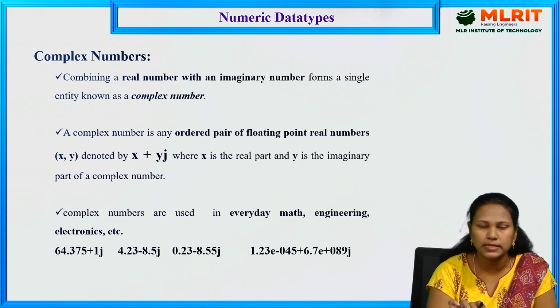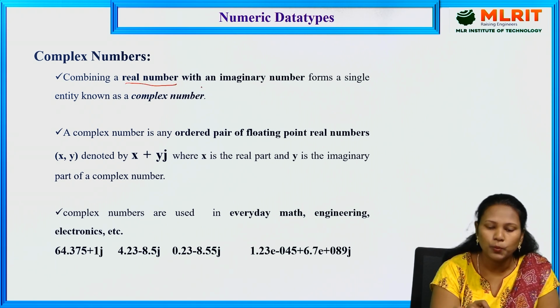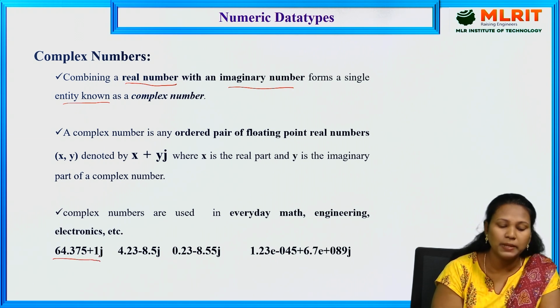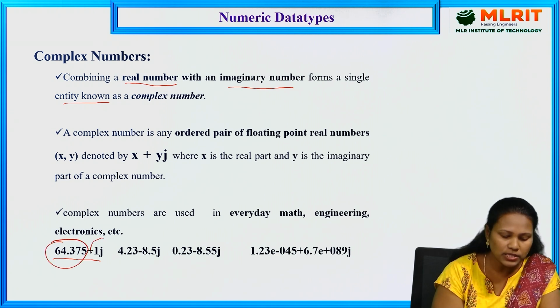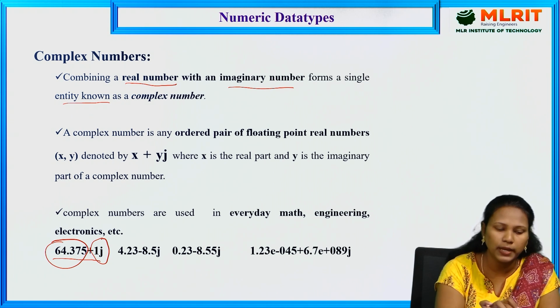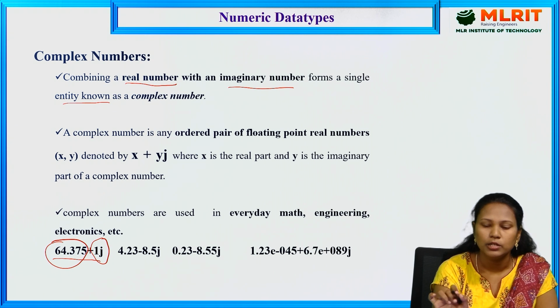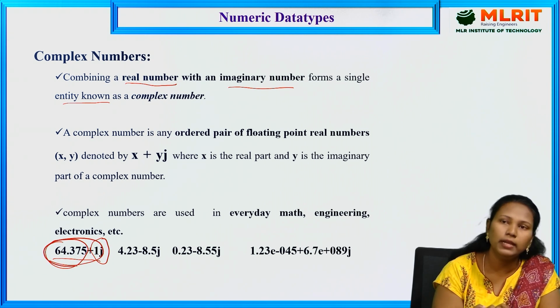Next one, complex numbers. A complex number is a combination of a real number with an imaginary number. It contains a real number with an imaginary number, forming a single entity known as a complex number. One example, 64.375 plus 1j. The 64.375 is the real number, and 1j is the imaginary one. That's why the complex number combines a real number with an imaginary number. It forms a single entity. So we take it as one value, and we call it a complex number.